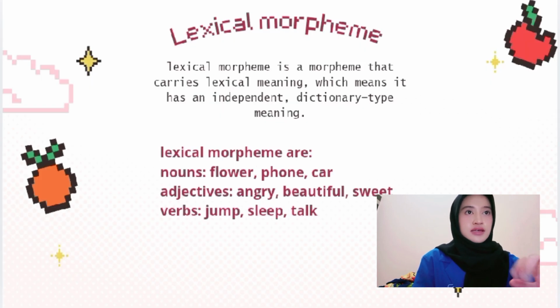Okay, next, lexical morpheme. A lexical morpheme is a morpheme that carries lexical meaning, which means it has an independent dictionary meaning. Lexical morphemes are nouns: flower, phone, car. Adjectives: angry, beautiful, sweet. Verbs: jump, sleep, and talk.